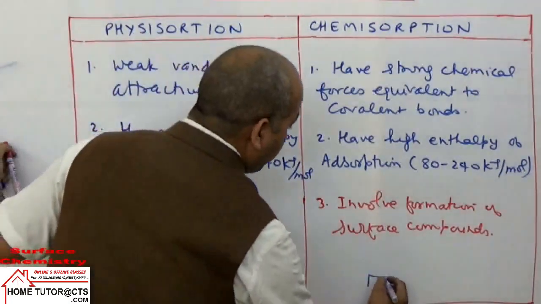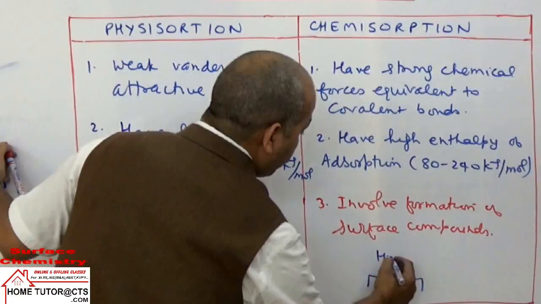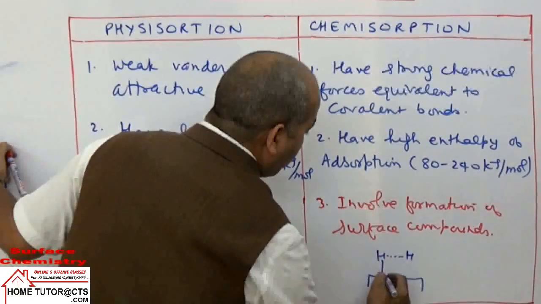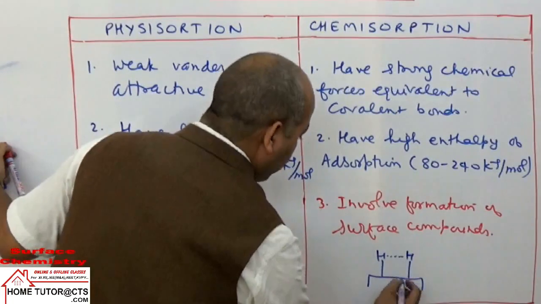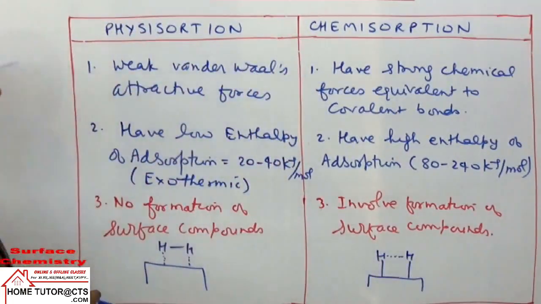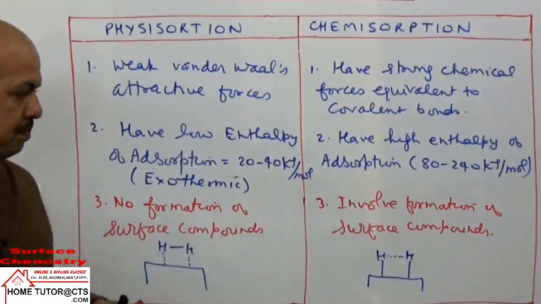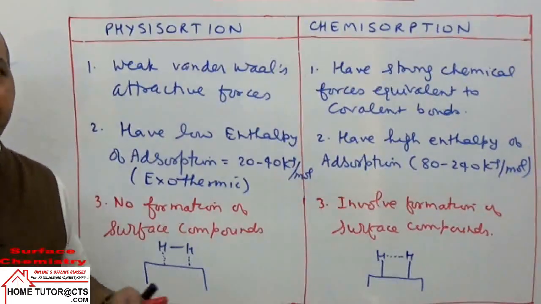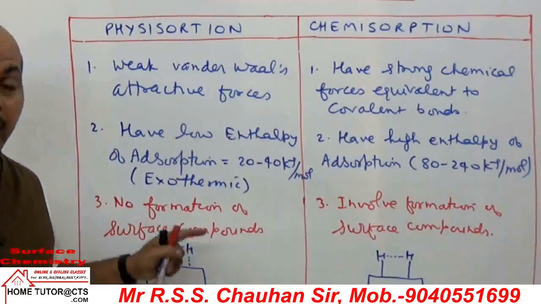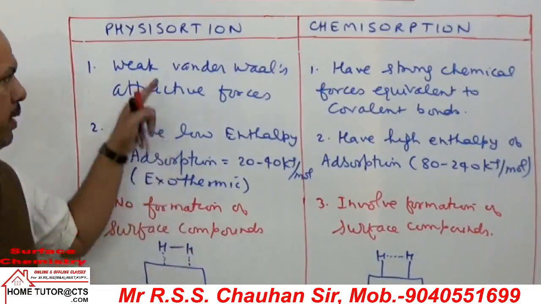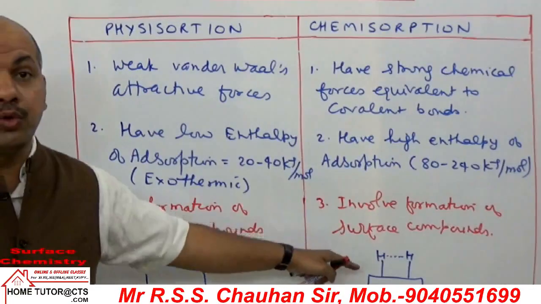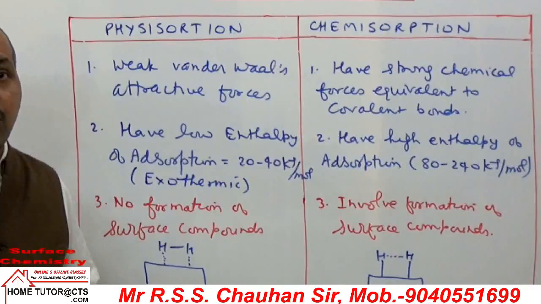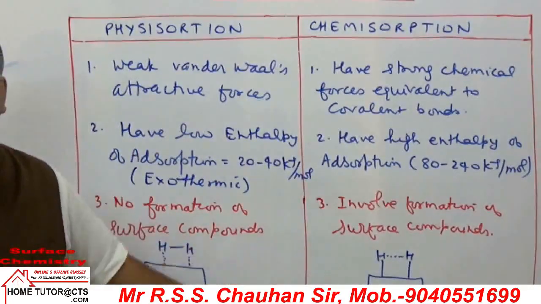If I take suppose same adsorption here, this bond breaks up, they form new bonds with the adsorbent. Suppose take metals or adsorbent. That is the meaning here. The common example taken like hydrogen is adsorbed on platinum by physisorption, whereas O2 gas will be adsorbed on charcoal by chemisorption.